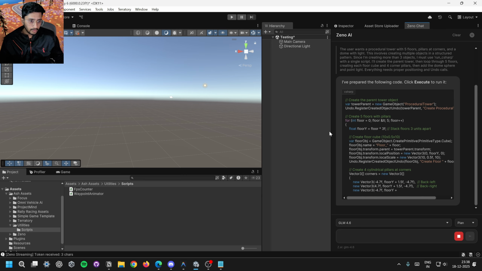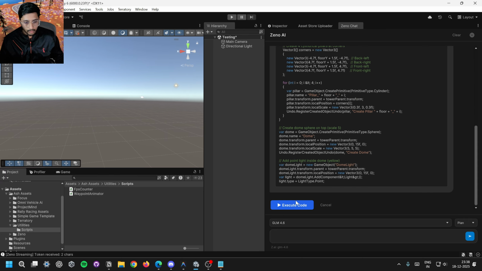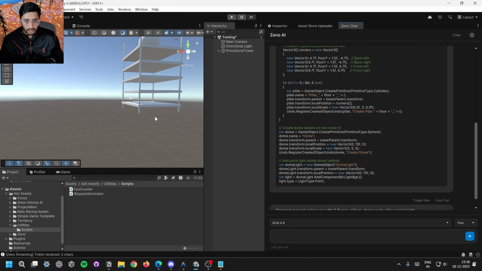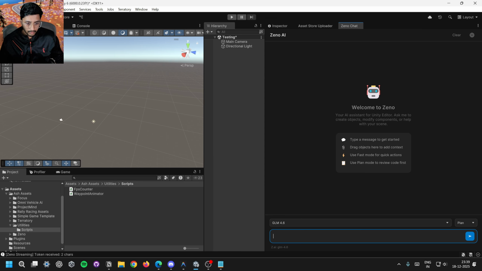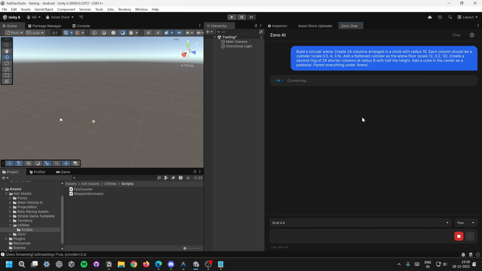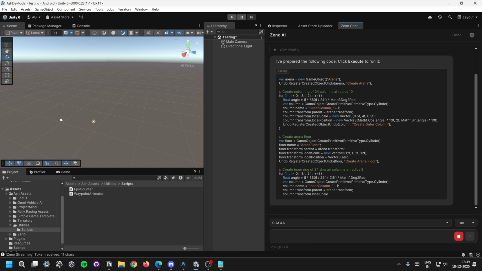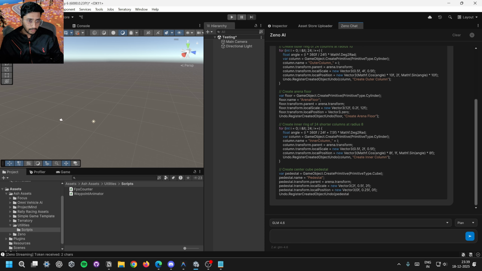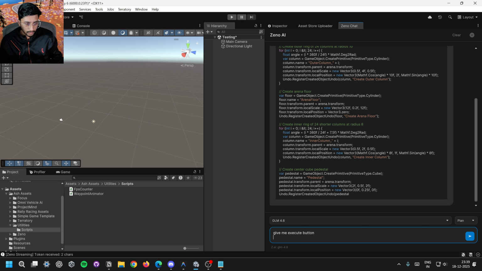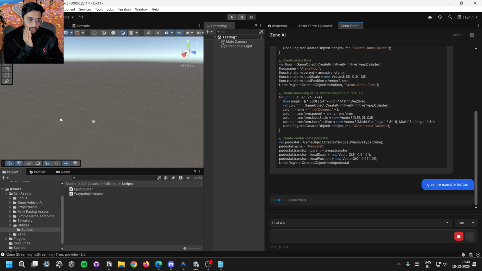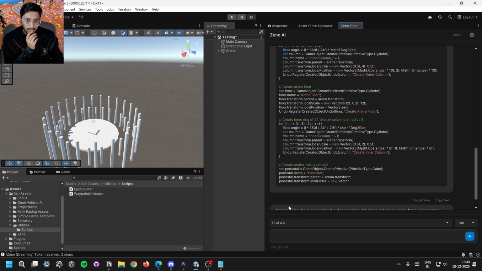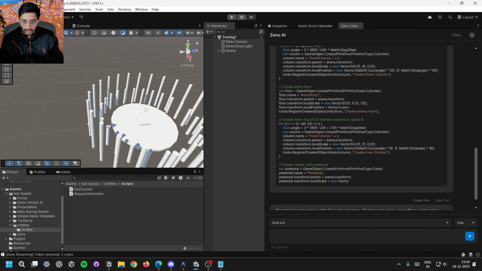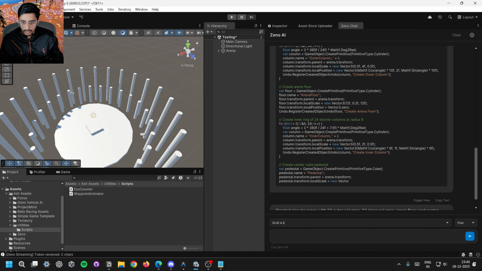It's writing the code, and click on this button and it created this. Let's try a different prompt as well. Okay, so it wrote the code, but it did not give me the execute button. I will make sure this does not happen. Okay, it kind of created this arena kind of structure.